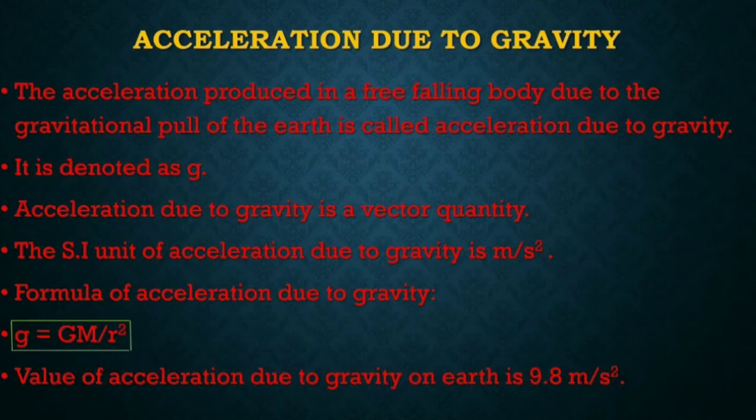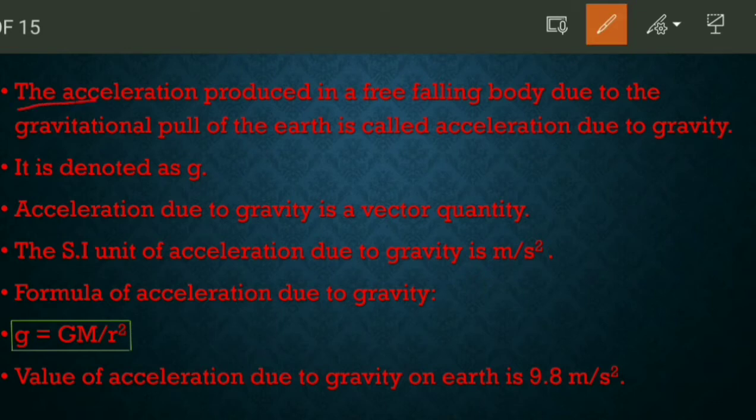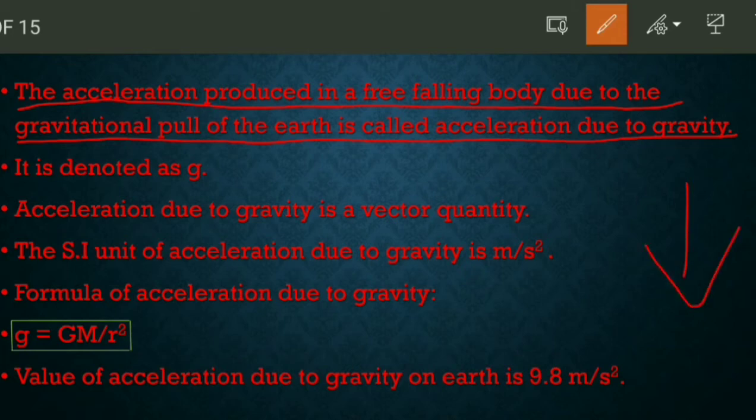So let's move ahead. Now, acceleration due to gravity. Here we will study what acceleration due to gravity is. Let's start with the definition. The acceleration produced in a free falling body due to the gravitational pull of the earth is called acceleration due to gravity. Free falling means a thing is dropped down, so the gravitational force is acting on it. The acceleration then produced is called the acceleration due to gravity. It is denoted as g. Remember this, g is acceleration due to gravity.